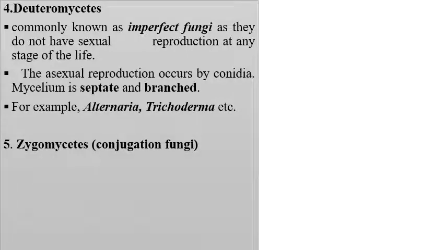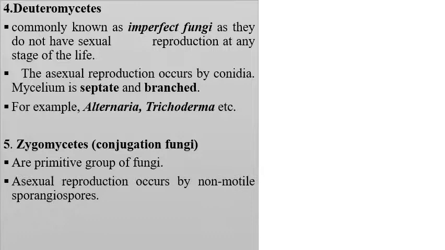Zygomycetes are known as conjugation fungi, and an example of conjugation fungi is Rhizopus. They are a primitive group of fungi, asexual by non-motile sporangiospores. If I'm talking about non-motile, those are aplanospores here. For example, Rhizopus is given here.